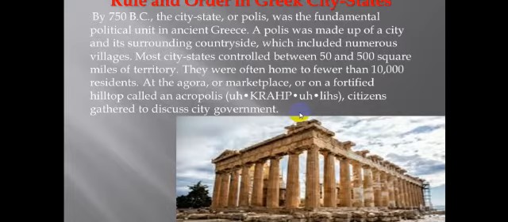The territory of the polis was 50 to 500 square miles, and they were often home to fewer than 10,000 residents. At the agora, or marketplace, or fortified hilltop called the Acropolis, as we see here, this is a Greek Acropolis, citizens gather to discuss city government.